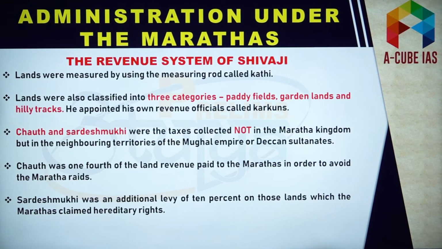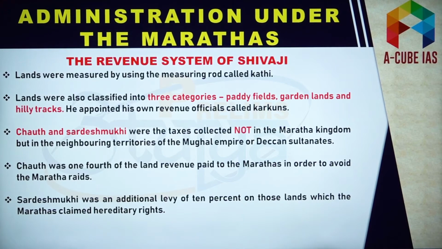Now the revenue system of Shivaji was also well organized, and here you must know about Chauth and Sardeshmukhi. They would collect Chauth and Sardeshmukhi from the neighboring territories of the Mughal Empire. Here you must know, they would not collect these taxes from their own territories. So they were free from these taxes. However, they would collect these taxes from the territories they annexed. So this is something you need to remember.